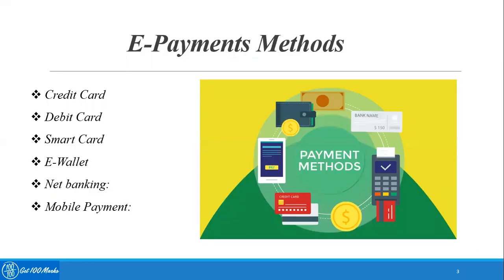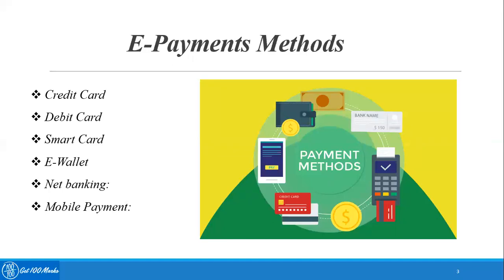Now let's discuss the different methods in which e-payments can be made. Credit card. Credit card is the most popular form of payment for e-commerce transactions. It is simple to use. The customer just has to enter the credit card number and the date of expiry in the appropriate area on the seller's web page to make a payment.